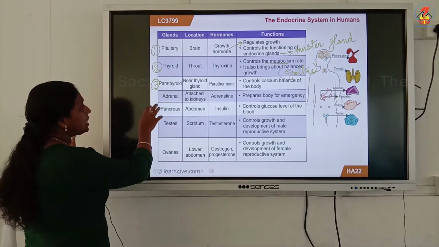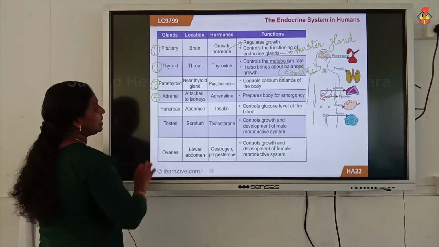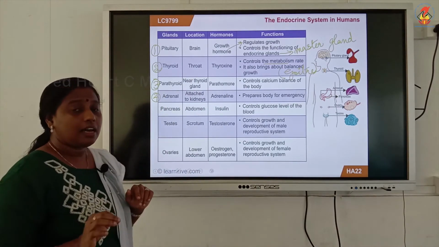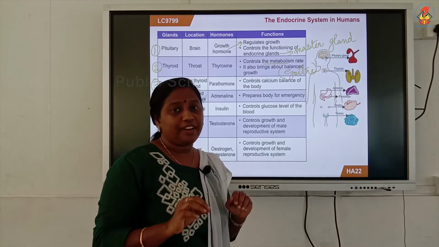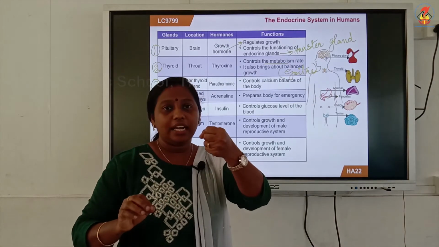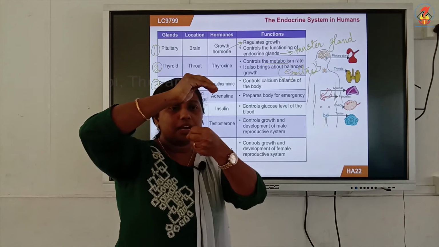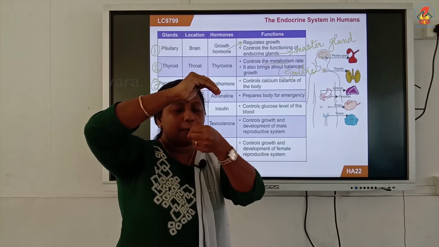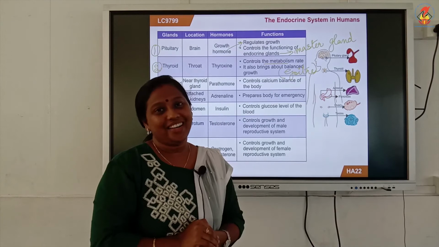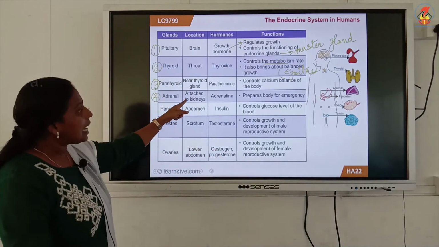Now, the next endocrine gland which you have to study is the adrenal gland. I have already told the location of the adrenal gland, isn't it? If this is your kidney, the adrenal gland will be forming a cap. This is the adrenal gland. It will be forming a cap over your kidney. You see, it is attached to the kidney.